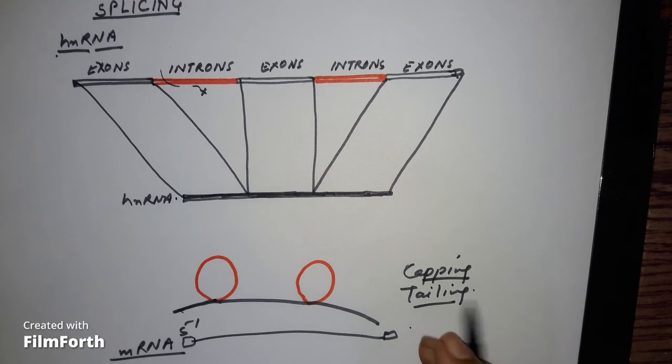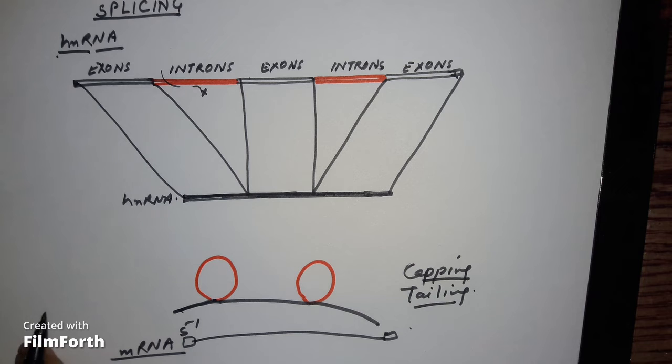Okay, 200 to 300 adenylate bases will be added at the end, and at the 5' end also there will be some caps added, which help in the translation process, the identification between head and tail. So this is all about transcription in eukaryotes.